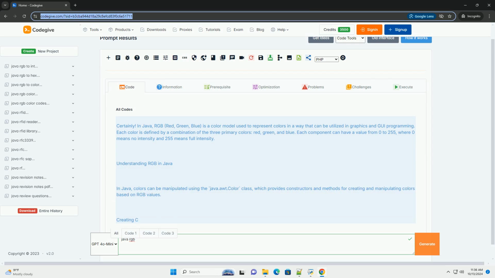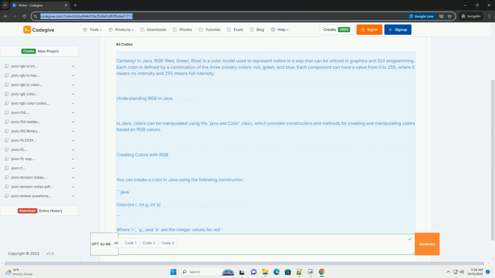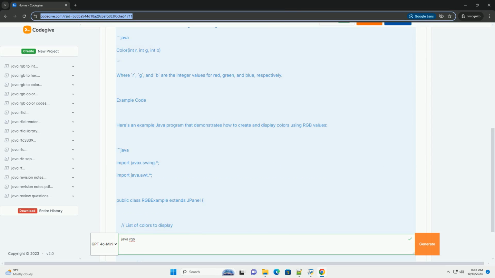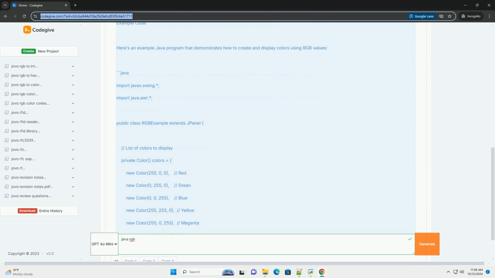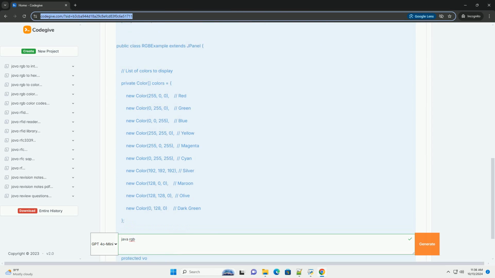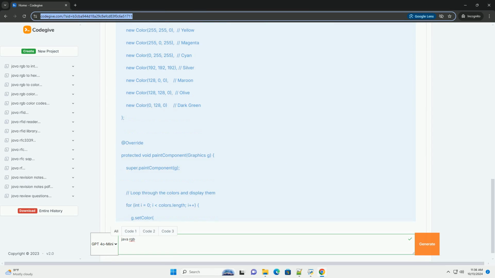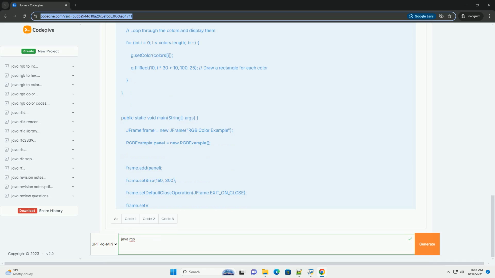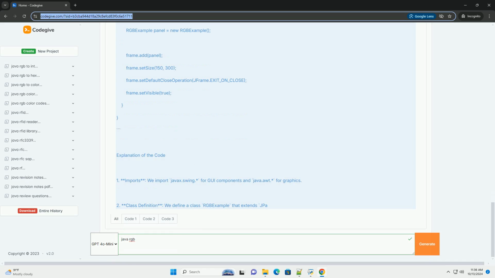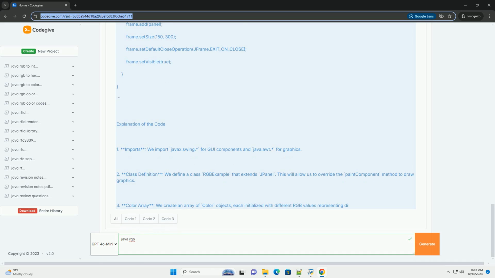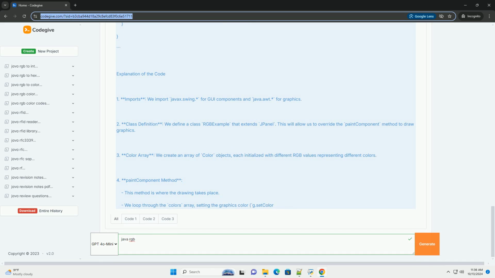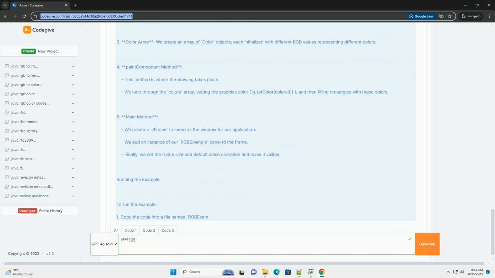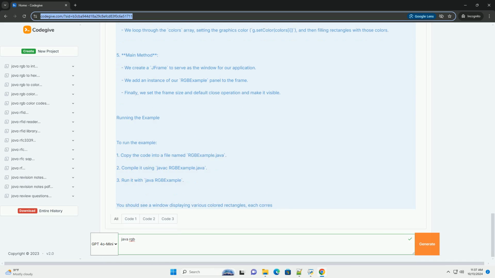Certainly. In Java, RGB (red, green, blue) is a color model used to represent colors in a way that can be utilized in graphics and GUI programming. Each color is defined by a combination of the three primary colors: red, green, and blue. Each component can have a value from 0 to 255, where 0 means no intensity and 255 means full intensity.